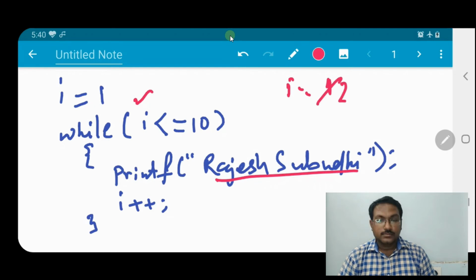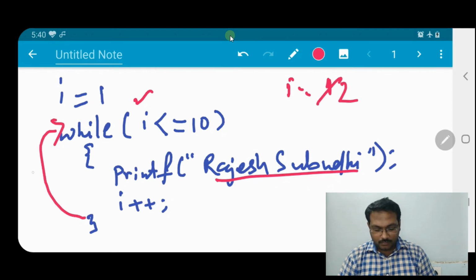Again it will go to while. The value of I is now 2. Is 2 less than or equal to 10? Yes, it is. Then again the name will be printed. Again incremented, so now the value is 3. Again it will go to the while. 3 less than or equal to 10? Yes. Then again the name will be printed. Again it will be incremented, so now the value is 4. Again 4 less than or equal to 10? Yes, it is true. So the name is printed again. Again incremented, the value is 5.